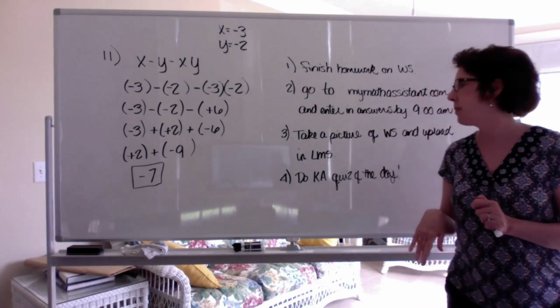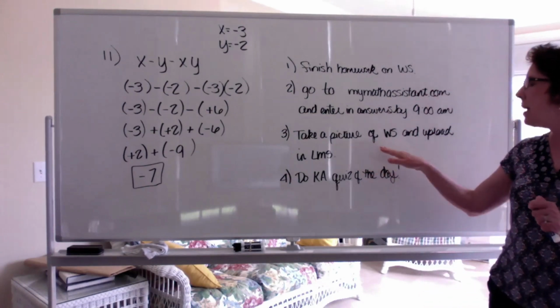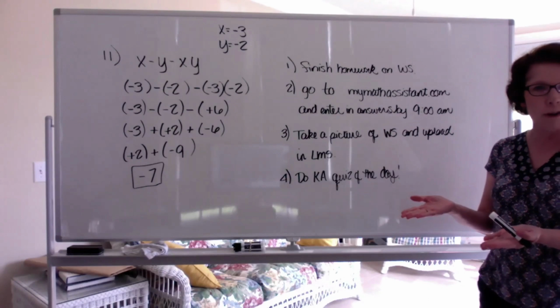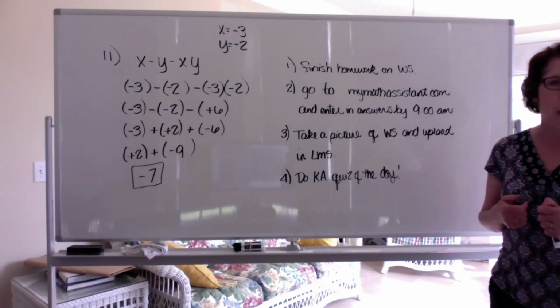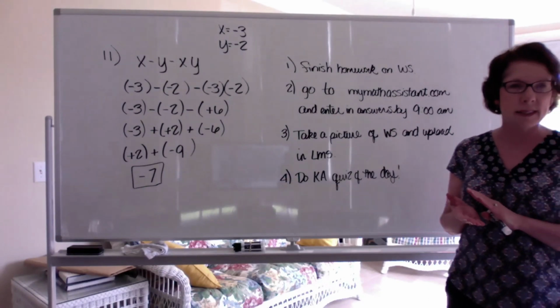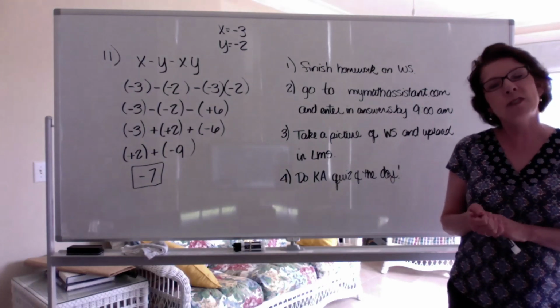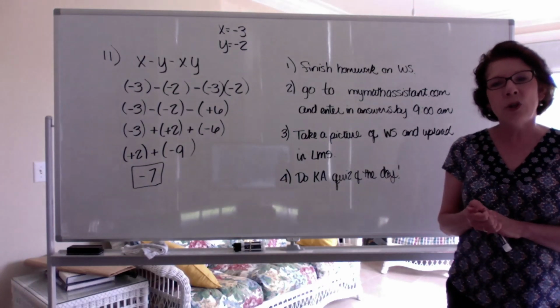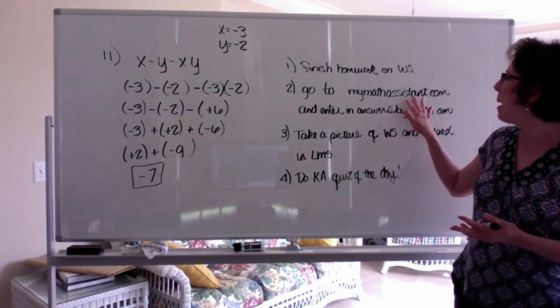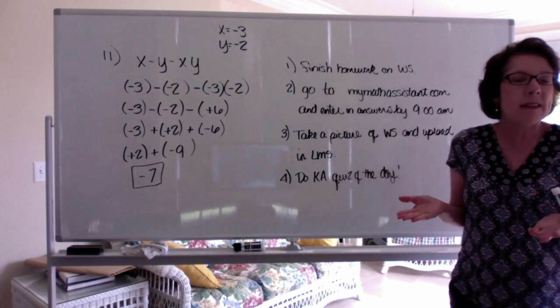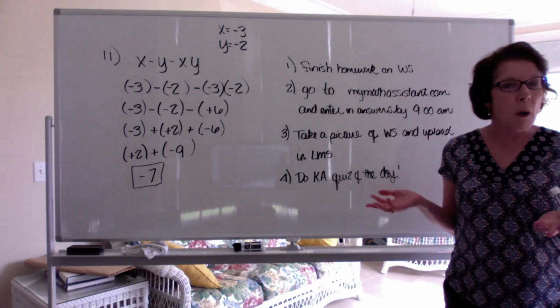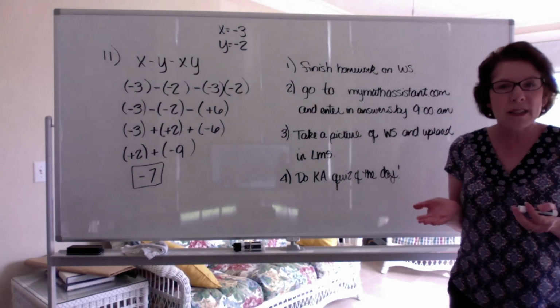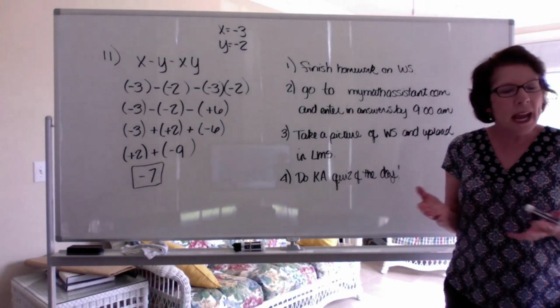You can't miss it. Okay, number 3, take a picture of the worksheet, of your paper worksheet that you've done, and upload it to LMS. I have got to see your work. And there's some problems that you can't enter in to mymathassistant.com. For example, if they tell you to draw an angle, okay, or draw a rectangular prism, you can't enter that in.